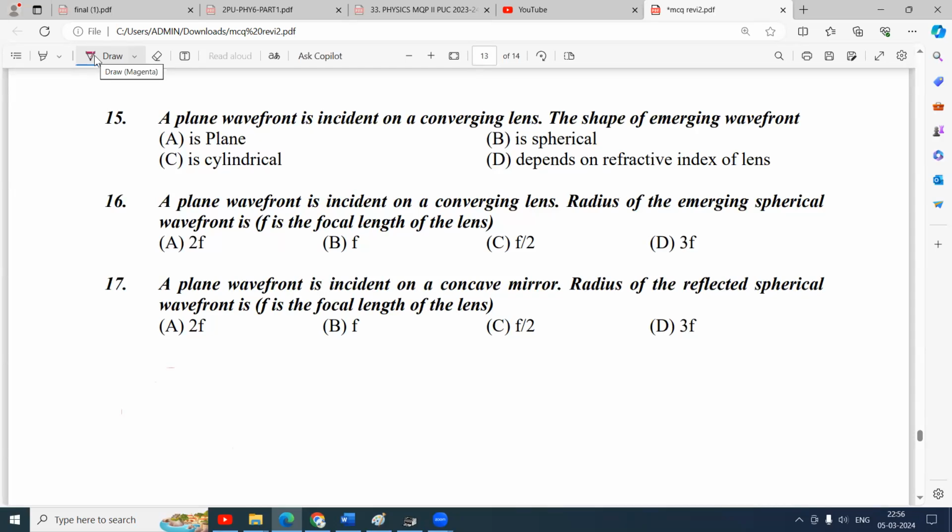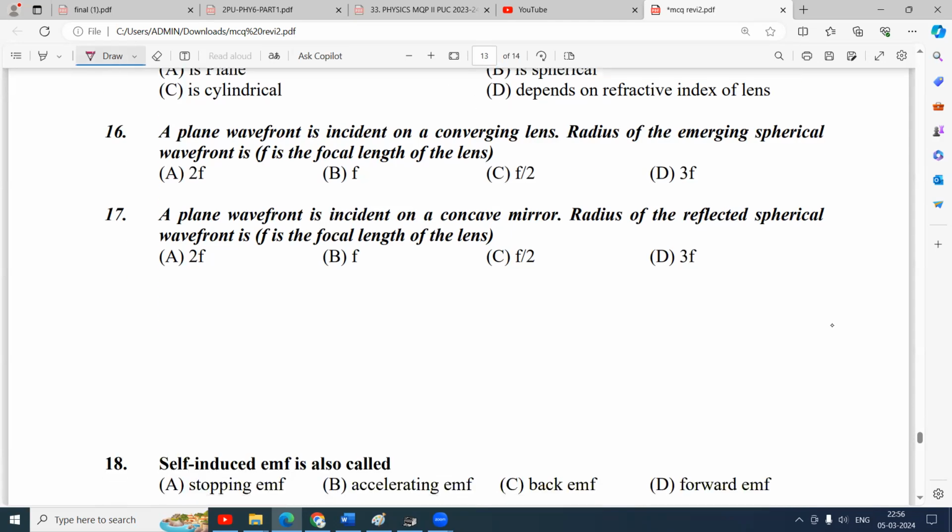But now the question is, a plane wavefront is incident on a converging lens. And you know, in a prism, if a plane wavefront is incident like this, that means parallel rays are incident, which is equal to plane wavefront. They simply bend into a different direction. They deviate, but the emerging wavefront is plane only. So for a prism, incident wavefront is plane, emergent wavefront is also plane.